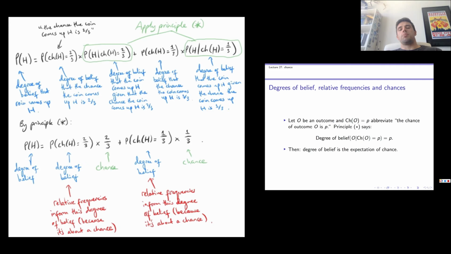Now, if we carried out some coin flipping experiments, for example, we could use the relative frequencies to give everything numerical values here, and then we would recover our degree of belief that the next coin flip is heads using the expression, which is just what we were doing in lectures 25 part 1 and part 2. So this is how these three things relate. Things I expect you to be able to do is tell me, given an example like this one, what the degrees of beliefs are, what the chances are, why the chances have replaced the degrees of belief in this last expression, and the reason is principle star, and what relative frequencies inform us about here.